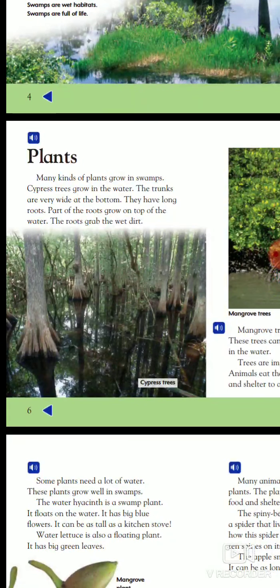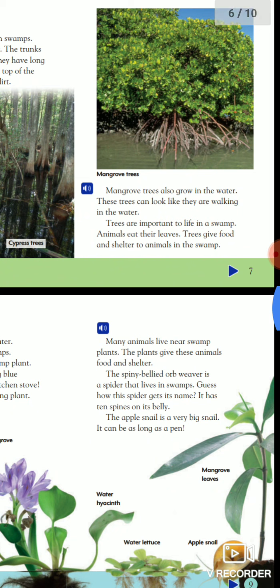Plants. Many kinds of plants grow in swamps. Cypress trees grow in the water. The trunks are very wide at the bottom. They have long roots. Part of the roots grow on top of the water. The roots grab the wet dirt. Mangrove trees also grow in the water. These trees can look like they are walking in the water. Trees are important to life in a swamp. Animals eat their leaves. Trees give food and shelter to animals in the swamp.